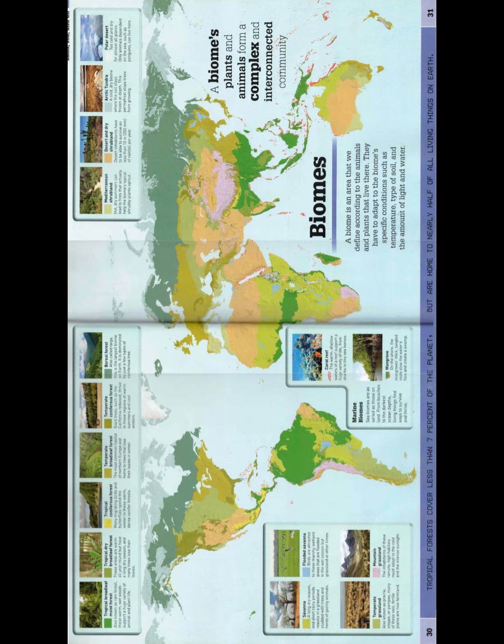Shrublands include Mediterranean shrublands and desert and dry shrublands. Mediterranean shrublands have hot and dry summers that can lead to fires that actually help the biome's typical shrubby plants sprout. Desert and dry shrublands are a place where desert inhabitants have to be able to survive on less than 10 inches of rainfall per year.